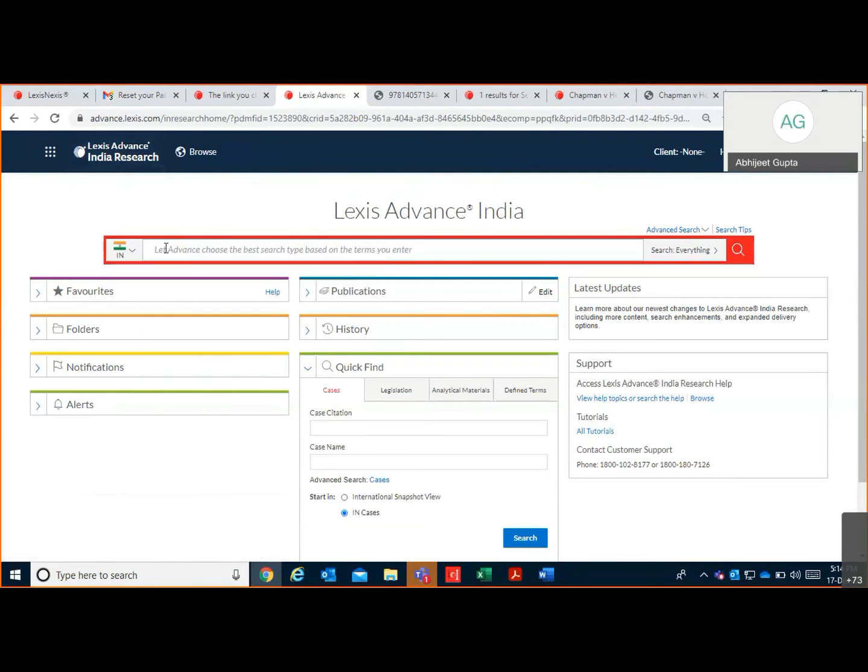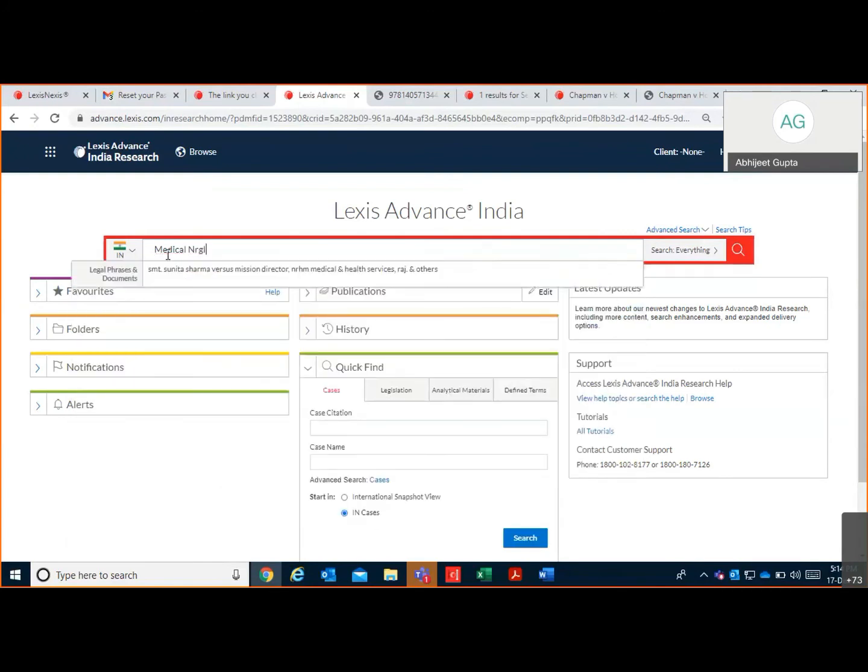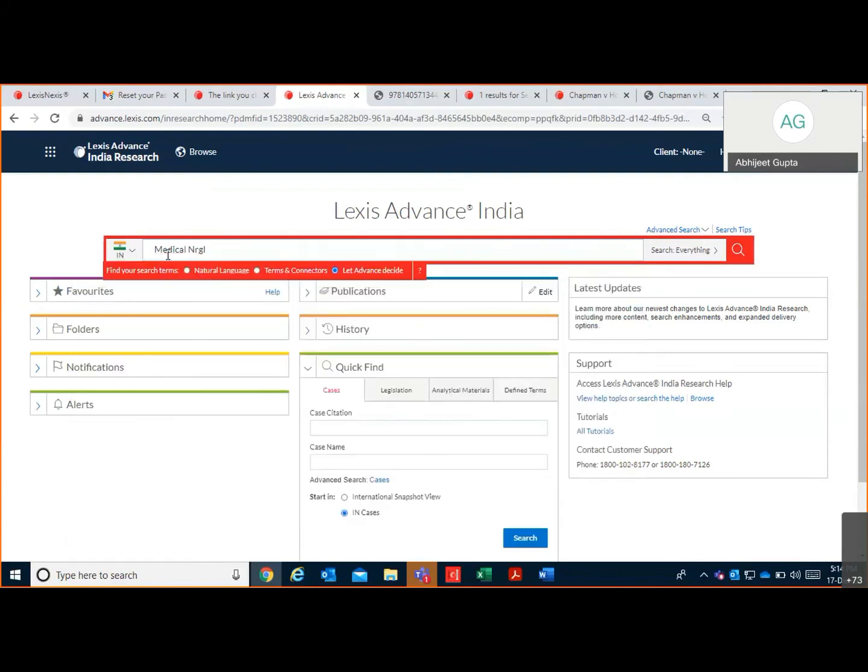So for that, this feature basically comes under the citator feature, and in this database we cover the case citator feature only for Supreme Court of India cases. For example, if you are searching a case on, let's say, medical negligence, type your keyword here.